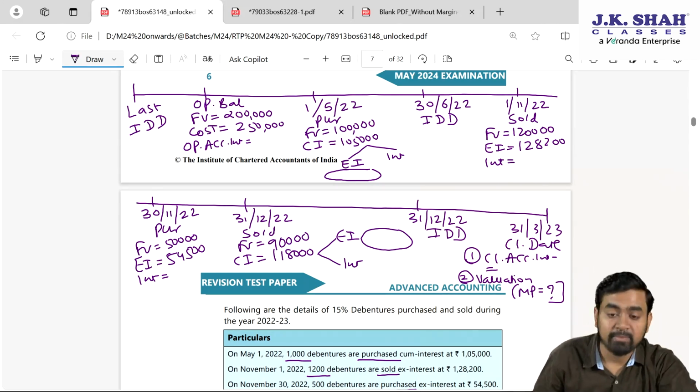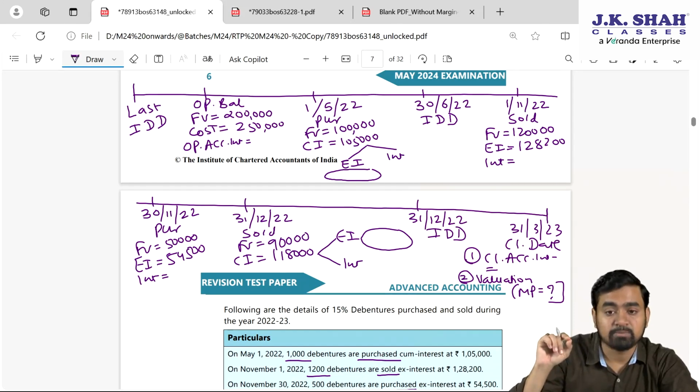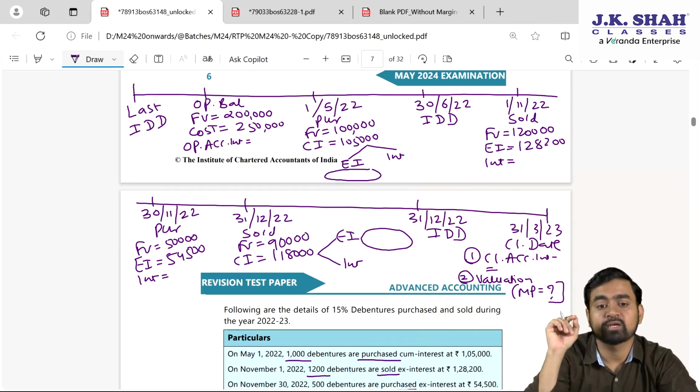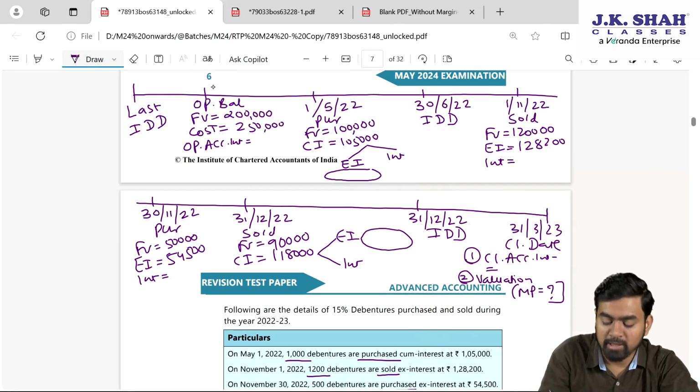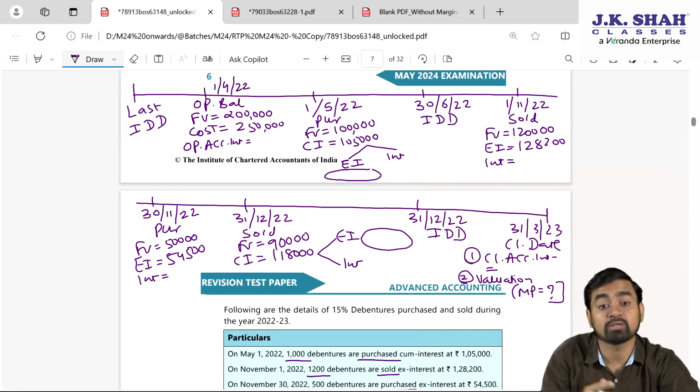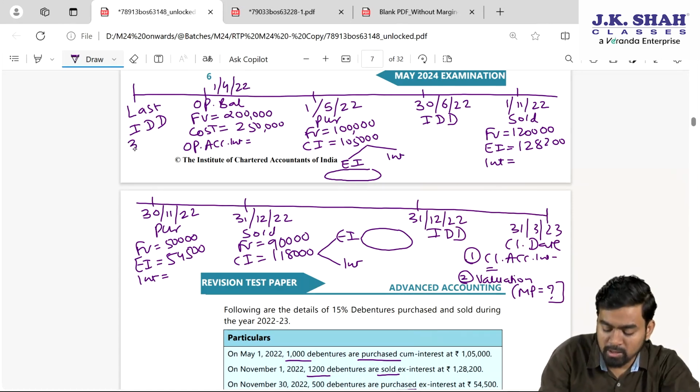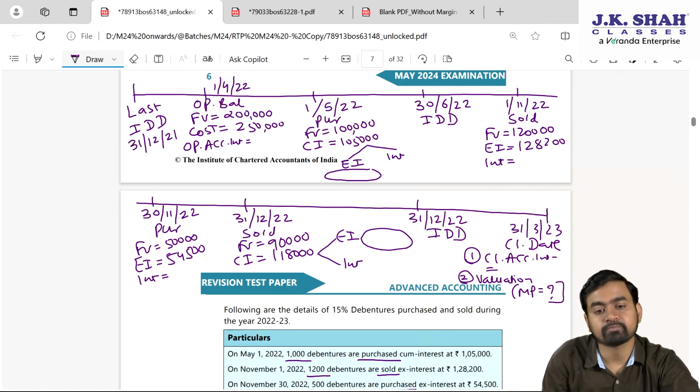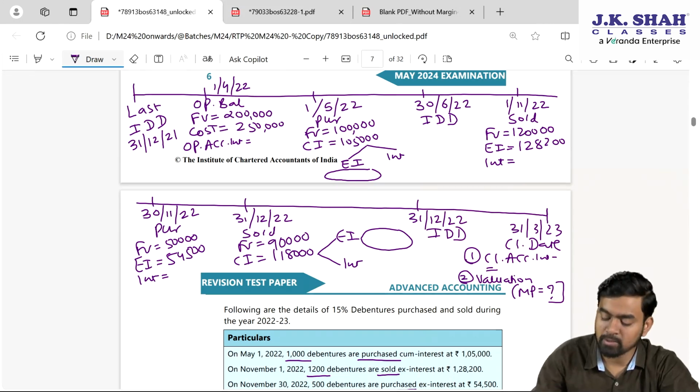Fine. Tell me, my dear students, in this particular timeline two interest due dates are there, 30th June and 31st December. So tell me, opening date is 1st April 22. So before that the last interest due date was 31st December 21. Okay.